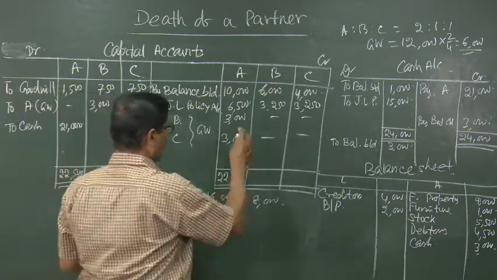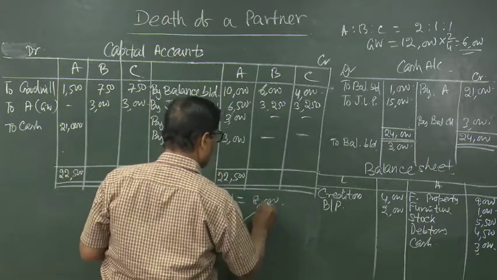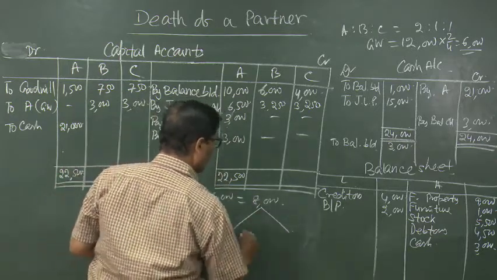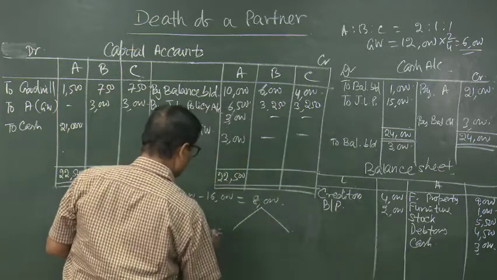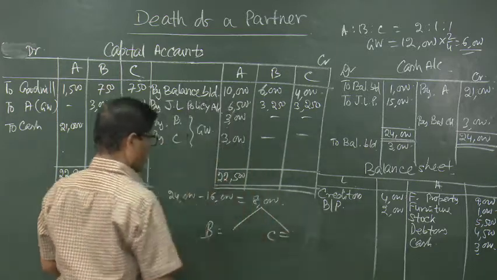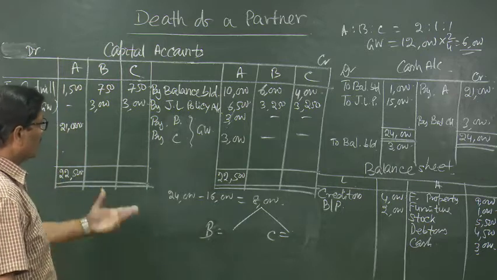Now who will give how much? How much will be given by B, and how much will be given by C out of this 8,000. That is the only thing to be seen.